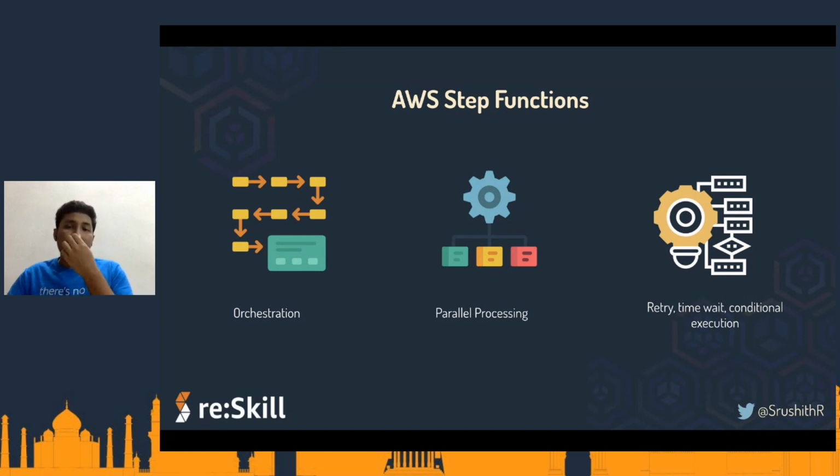Now, to give you guys a simple example, I don't want to complete my operation until and unless the thumbnail is created. So in situations like that, creating a thumbnail itself is its own Lambda function, right? In a workflow, I have to wait until the thumbnail creation Lambda function returns a response to me. So what I can do is I can either write my main Lambda function in such a way that I call this thumbnail Lambda function, wait until its response, because I can't do anything else, and then I return the response. What is the problem with that?